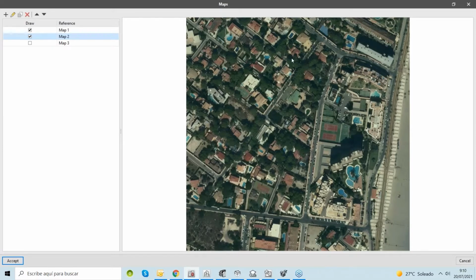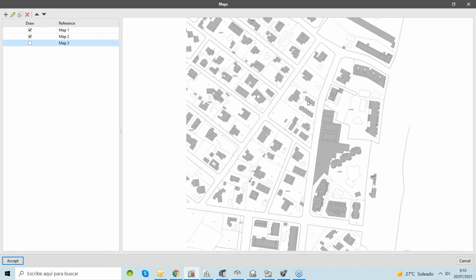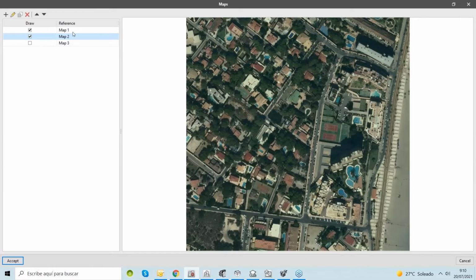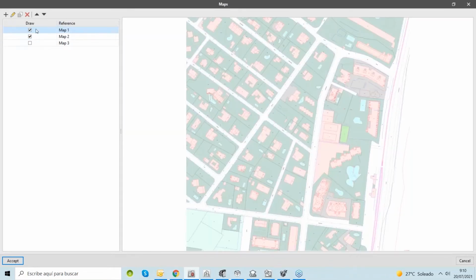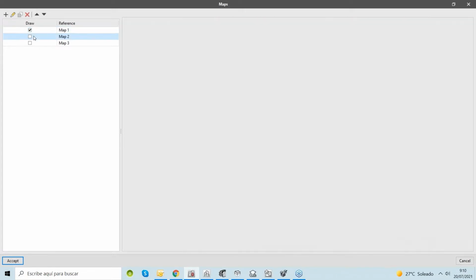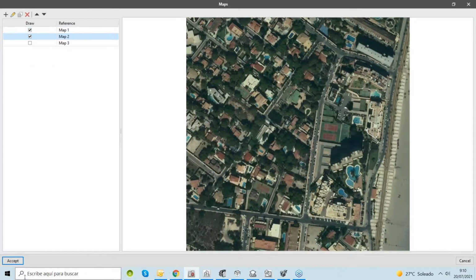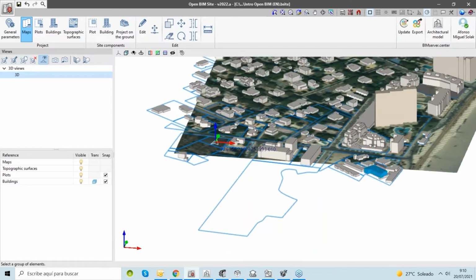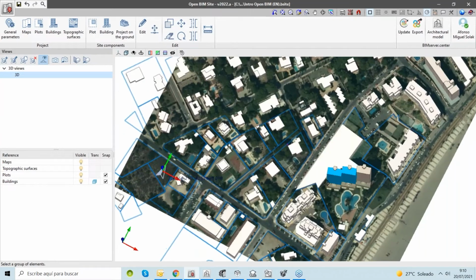For example, generating this kind of satellite pictures or information related to the city or the streets, the other buildings that are near our building. Okay, so we can generate these maps here, we can personalize these maps here, and then we can integrate these maps, for example, in our project. It's something very, very interesting.